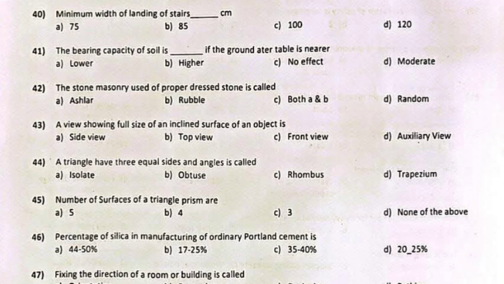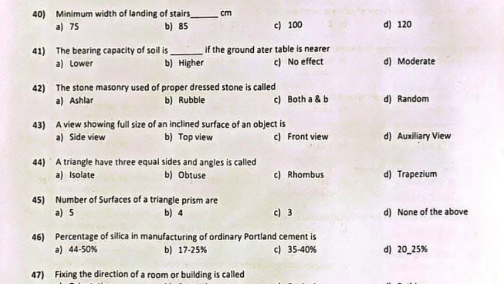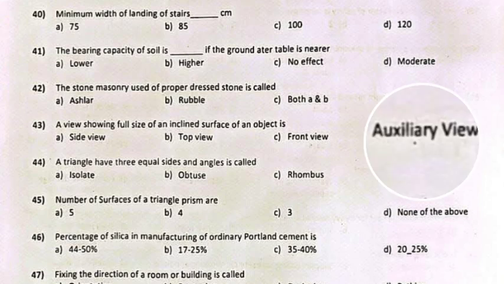Question 40. Minimum width of landing of stairs is. Answer: C. 100 centimeters. Question 41. The bearing capacity of soil is blank if groundwater table is nearer. Answer: A. Lower. Question 42. The stone masonry used of properly dressed stones is called. Answer: A. Ashlar. Question 43. A view showing full size of an inclined surface of an object is. Answer: D. Auxiliary view.